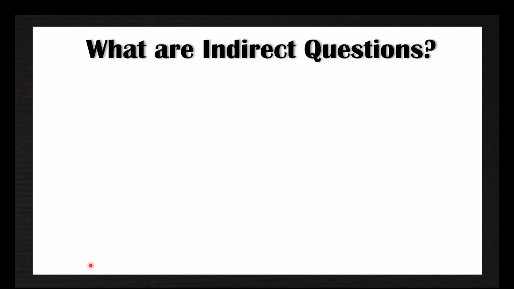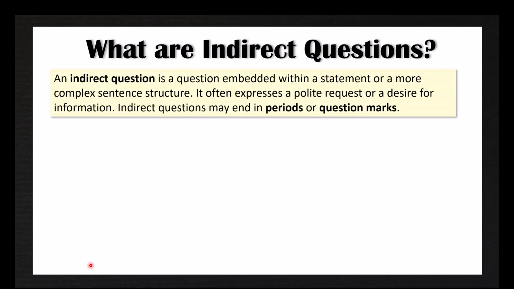So what are indirect questions? An indirect question is a question embedded within a statement or a more complex sentence structure. It often expresses a polite request or a desire for information. Now, indirect questions may end in periods or question marks. So let's look at some examples of indirect questions that end in periods and not question marks.